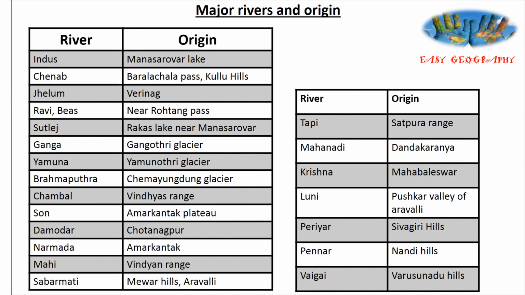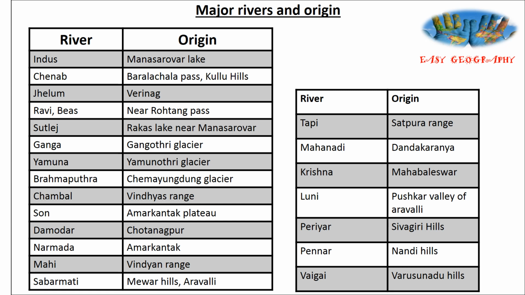Rivers and their origins. The Indus river originates from Mansarovar lake. Then Chenab, Baralacha La pass in Kulu hills. Jhelum, Verinag. Ravi and Beas, near Rohtang pass. Satluj, Rakas lake near Mansarovar. Then Ganga, Gangotri glacier. Yamuna, Yamunotri glacier. Brahmaputra, Chemayungdung glacier. Chambal, Vindhya range.